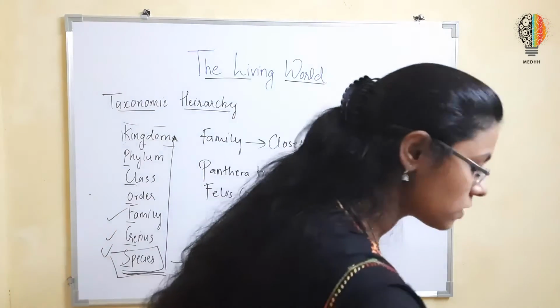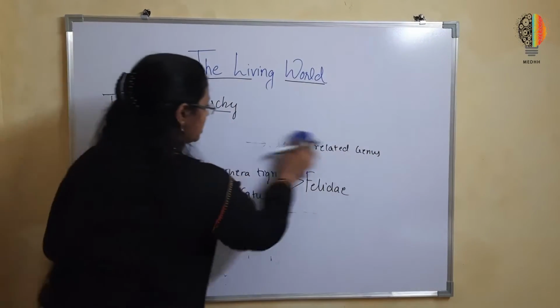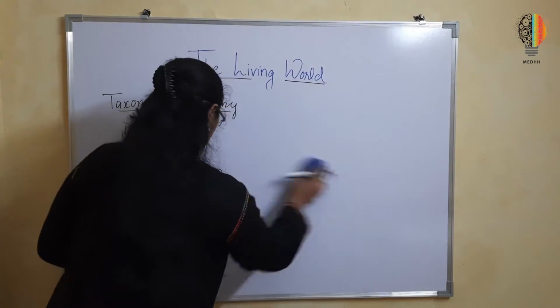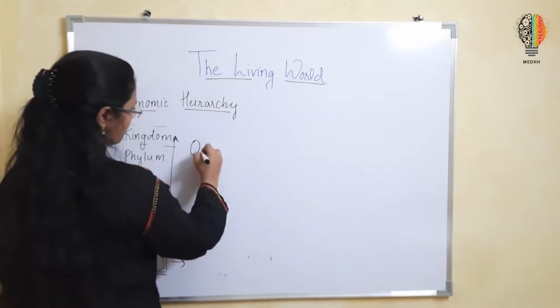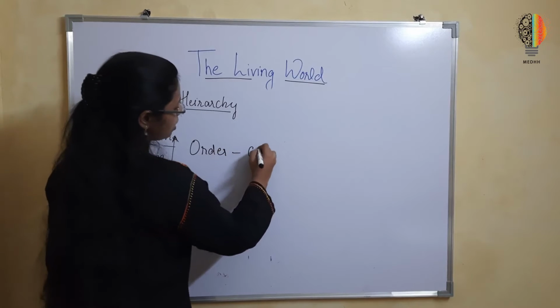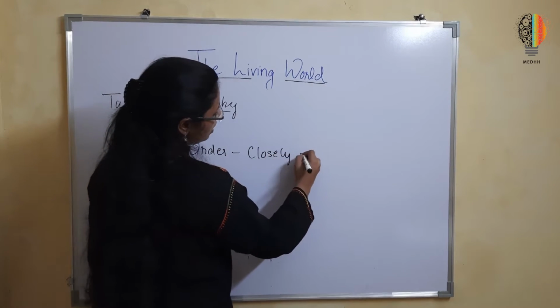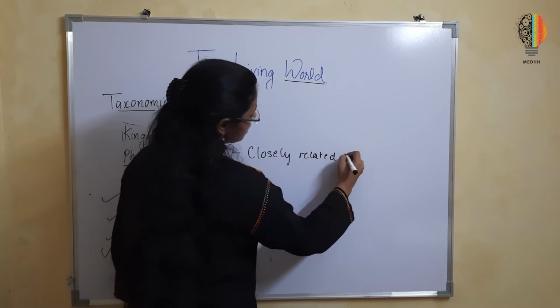Now let's see the next hierarchy level, that is order. It would be closely related families.